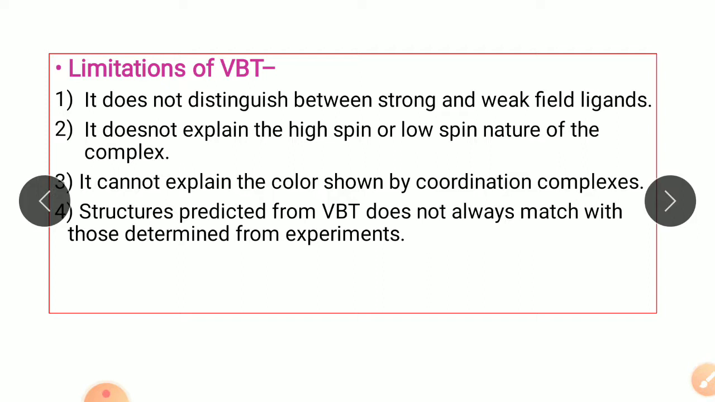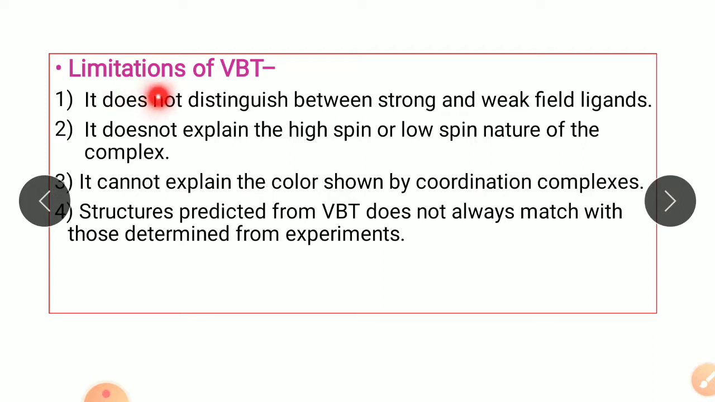Now in the previous lecture we had studied valence bond theory, that is VBT, and we studied high spin complexes, low spin complexes, square planar complexes, as well as tetrahedral complexes, and saw their geometry. But this valence bond theory has some limitations, and it cannot tell the structure of each and every complex. So let's see what the limitations are.